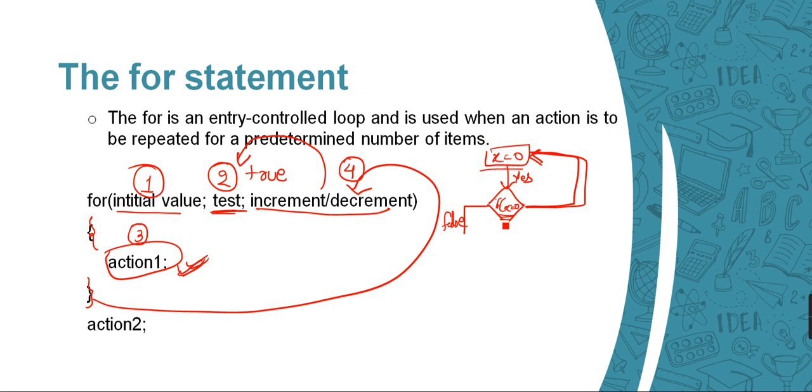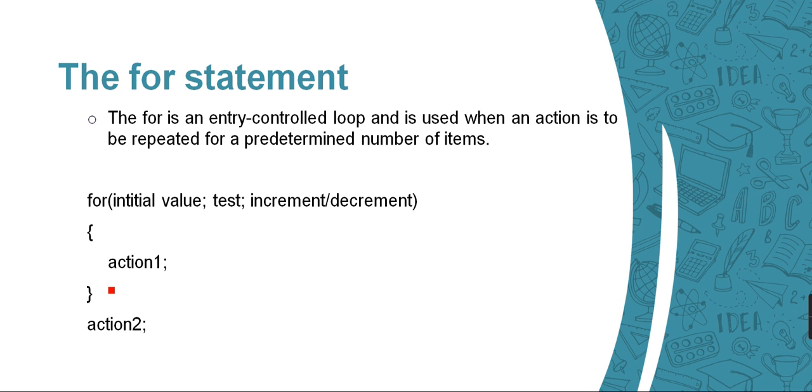Every time it is going to be equal to 0, so this will be an infinite loop. I have explained everything, so let's run our program, then we will understand more about this.